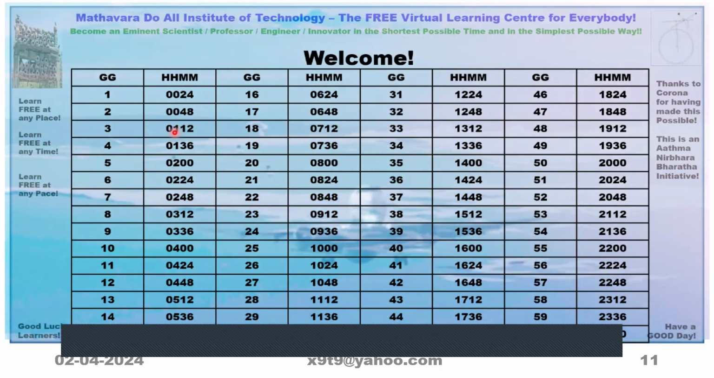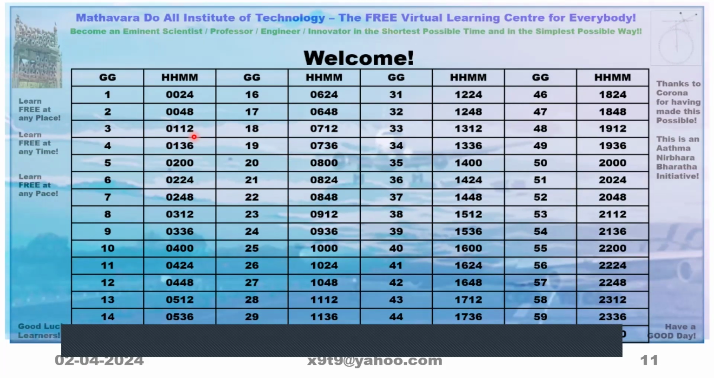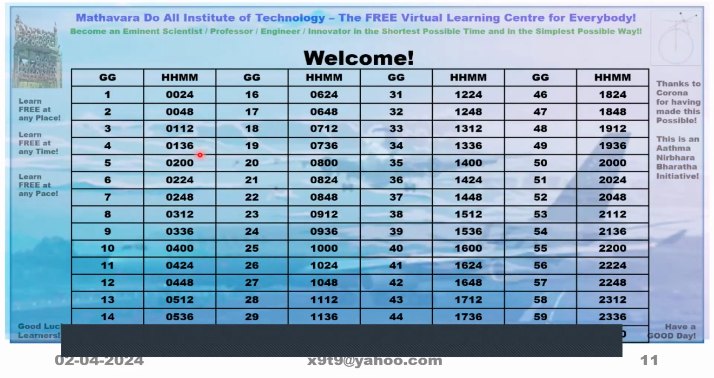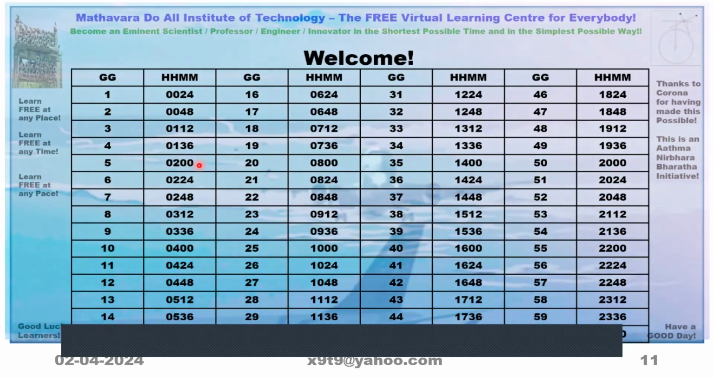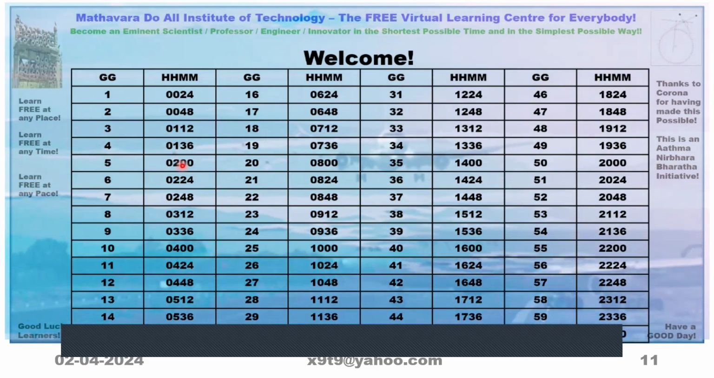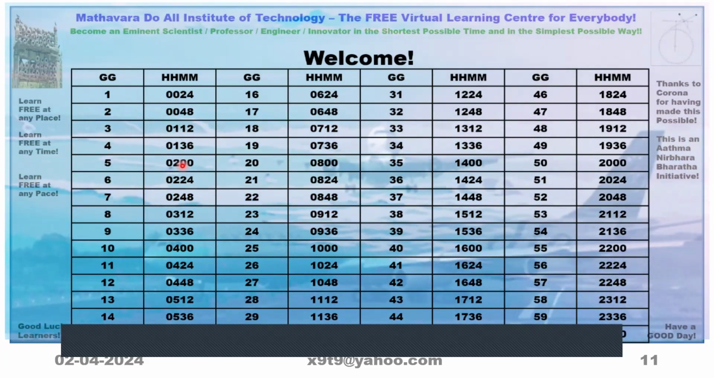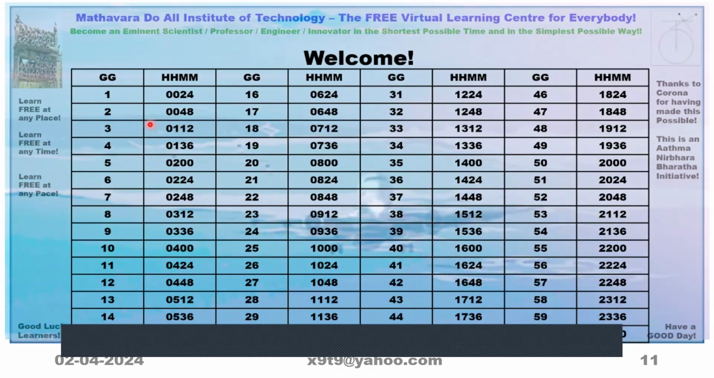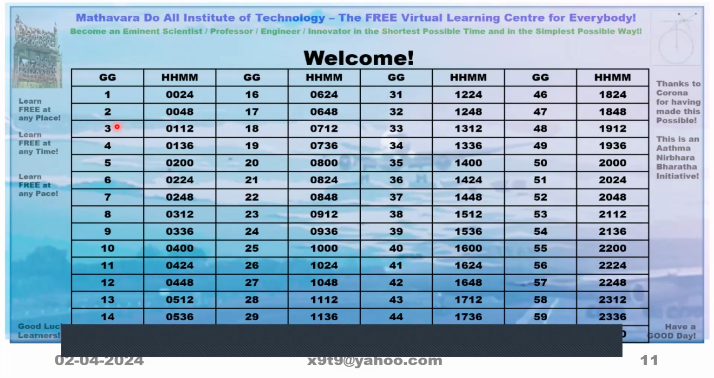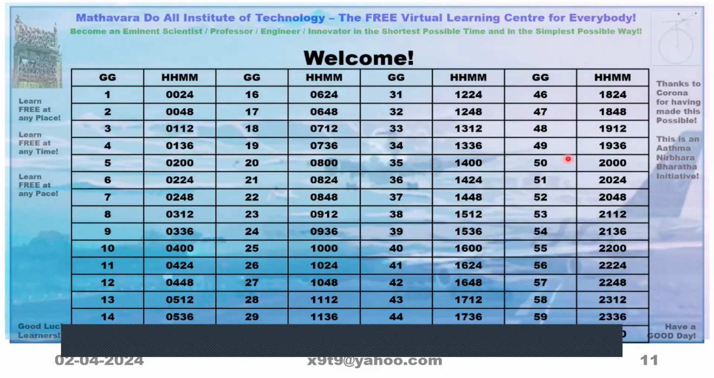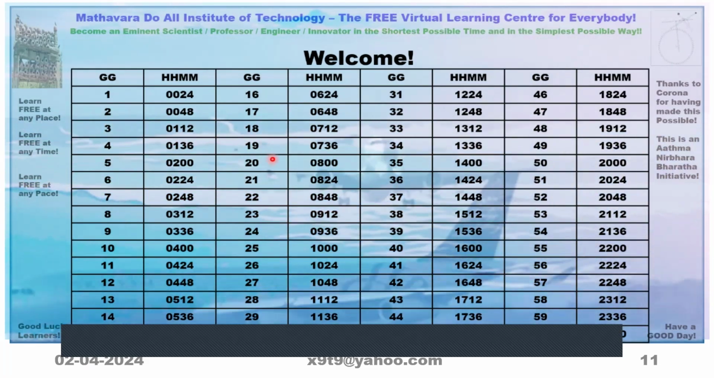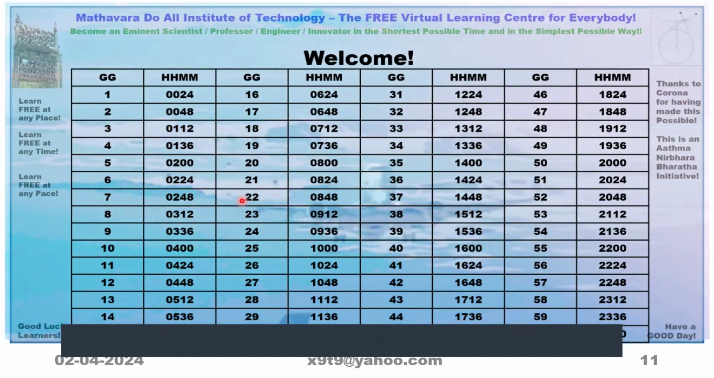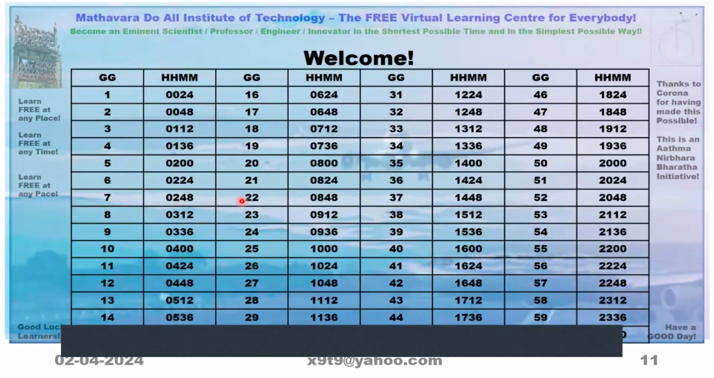72 minutes means 1 hour 12 minutes. Then add another 24, it becomes 96. Then another 24, it becomes 120 minutes. So 5 galige will become 2 hours. So 2.5 will come between this and this. So you can have a ready-made table also, and you can use it that way, or you can make calculations also.